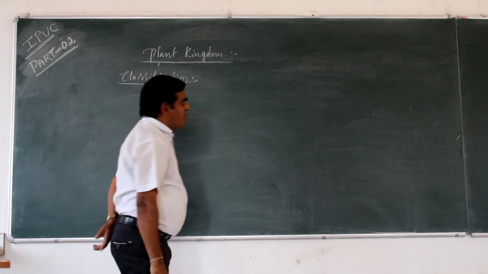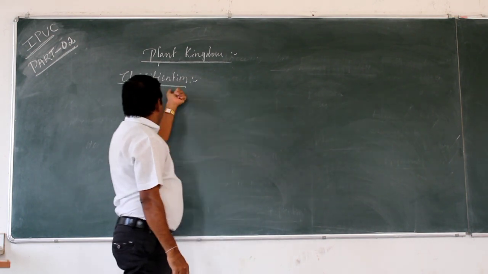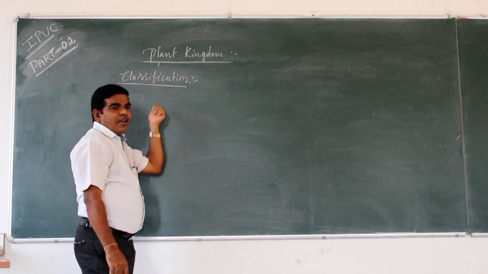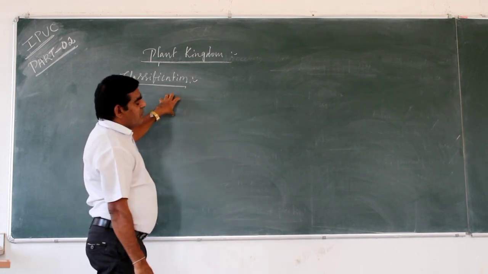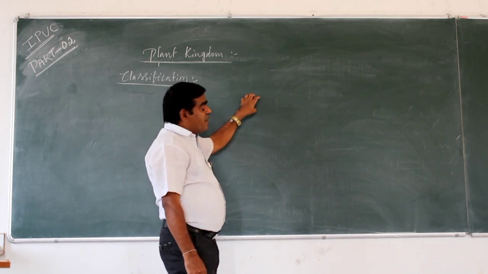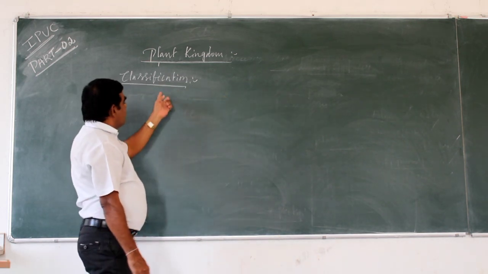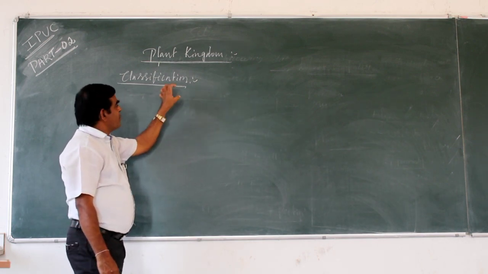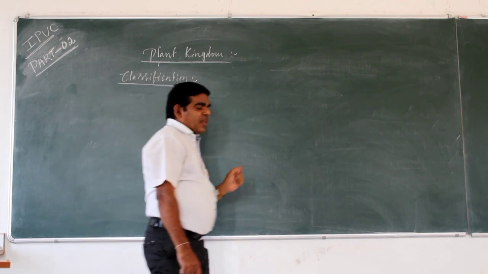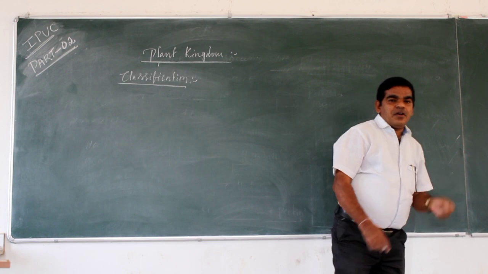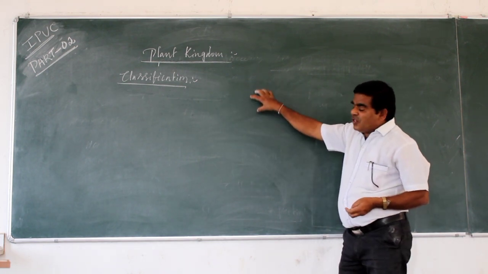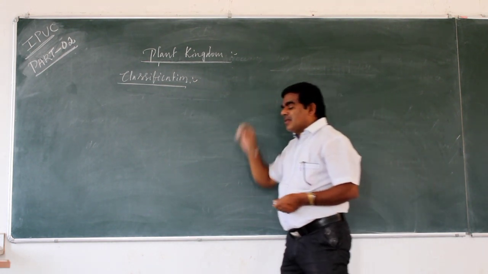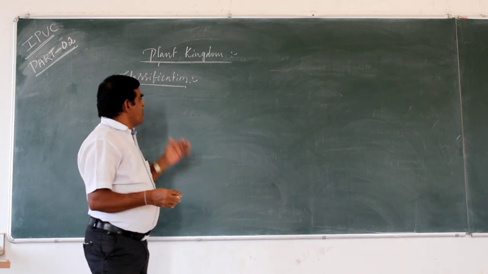Classification is defined as the orderly arrangement of properly described organisms into specific groups based on similarities, differences, and relationships. This is called classification.